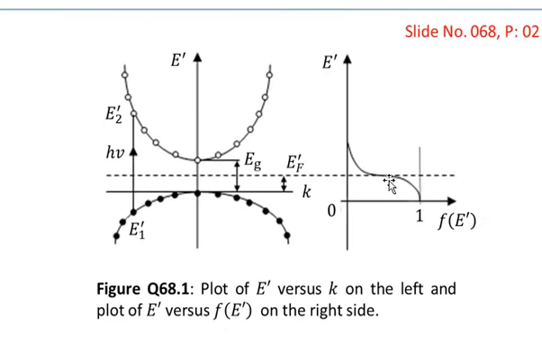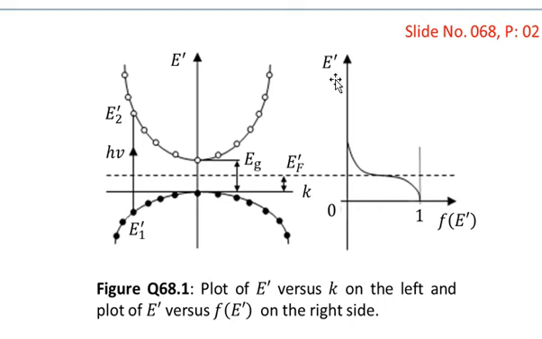So you see that the dotted line indicates the Fermi level. So when E prime is equal to the Fermi level, that is in the center of this curve, what will happen? It means that the probability is half over there, because the value of f of E prime is half. Which means that when E prime is equal to the Fermi energy, then there is a 50% probability that the state represented by E prime will be occupied by an electron.